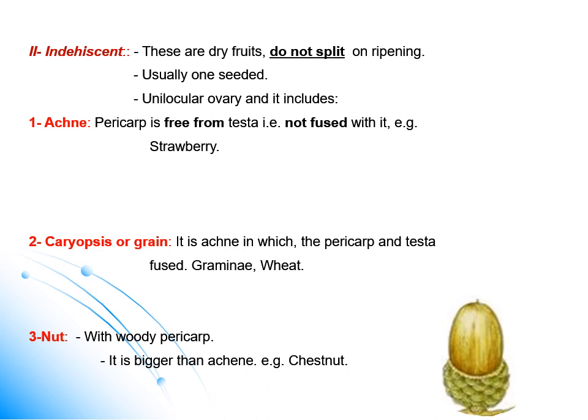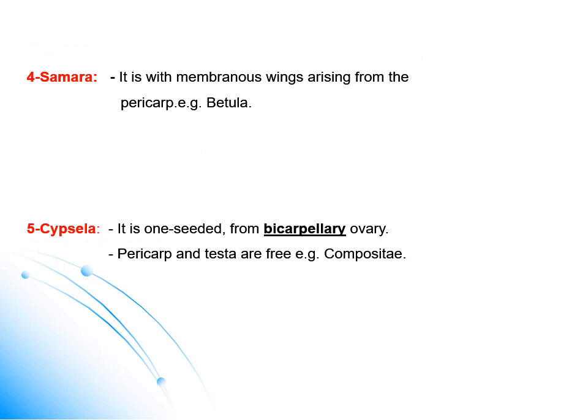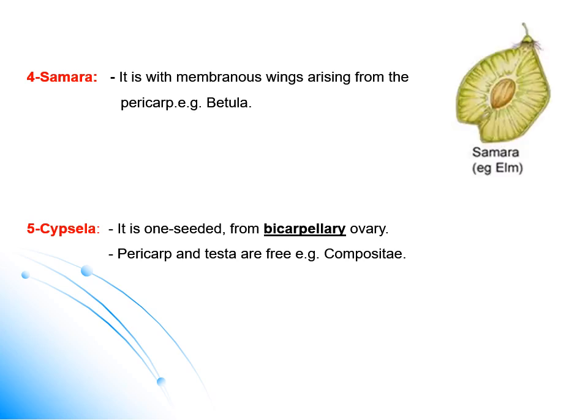The nut is an indehiscent dry fruit in which the pericarp is woody, containing one seed. Samara has a membranous extension or wing arising from the pericarp to ensure distribution of the seed. It also stays closed on ripening and dryness. So this membranous structure or wing arises on the fruit wall.